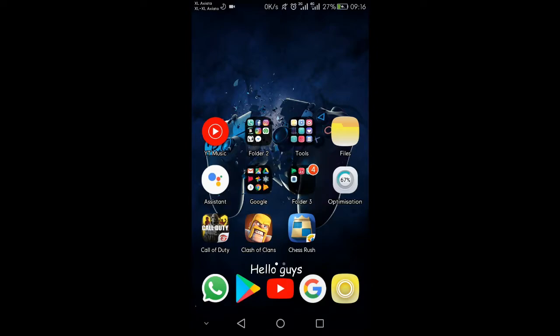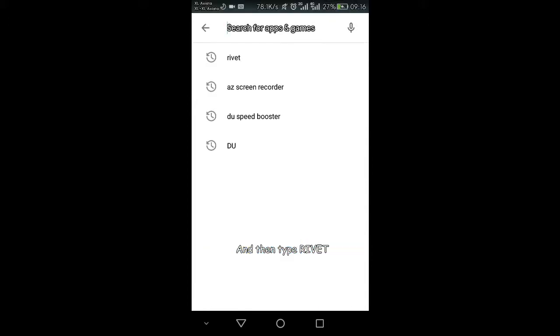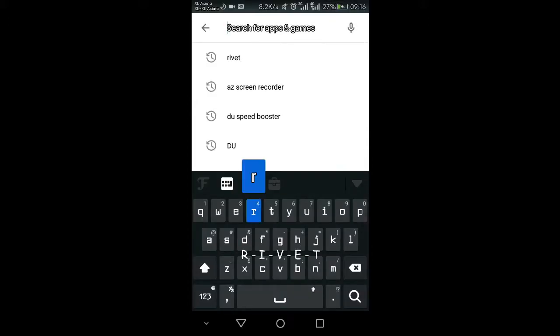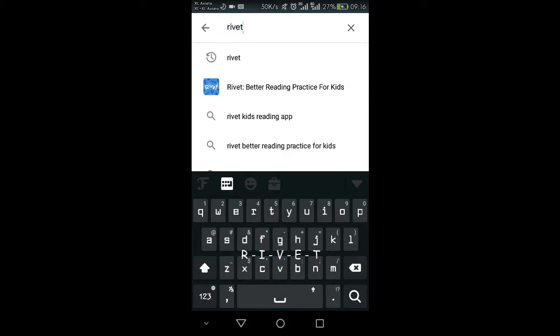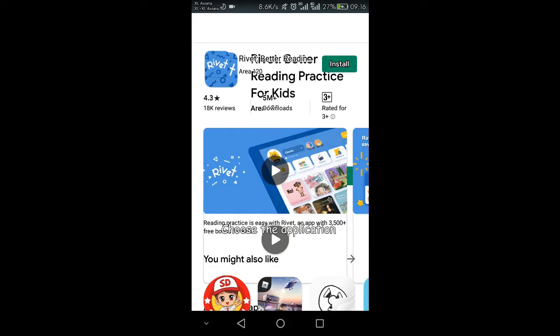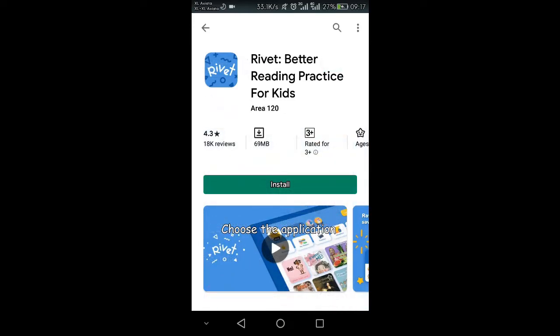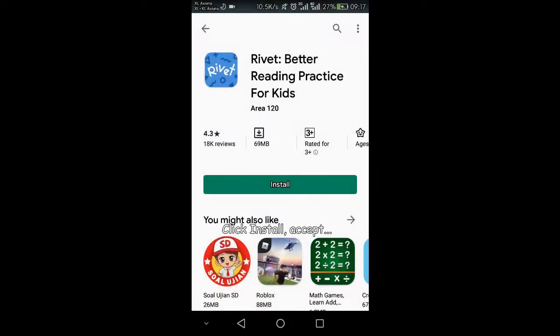Hello guys, today we will show you how to download and use Rivet application. First, open Play Store, then type Rivet. R-I-V-E-T. Choose the application, click install, accept,